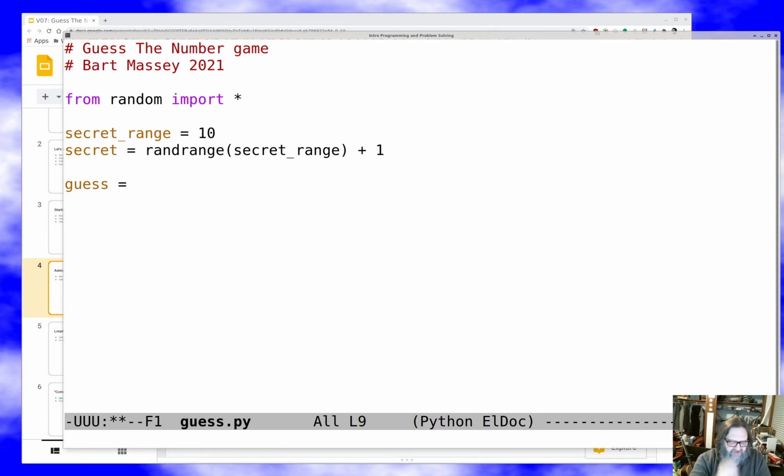Guess equals int input, guess a number between, well, let's start with this.